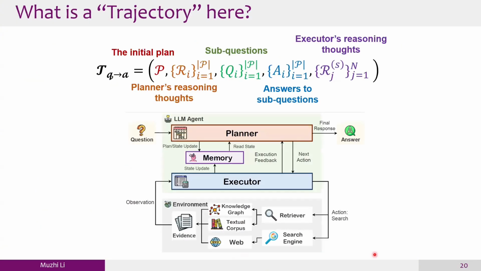So what is the trajectory here? Recall what we have done in the Muzhi work. It contains the initial plan P, the planner reasoning thoughts in each step, the set of sub-questions or search actions issued by the planner to be executed in each step, and the corresponding author of each sub-question, and the reasoning thoughts to analyze those retrieved contexts and to generate those answers of each sub-question. So our question becomes how to produce such kind of trajectories.